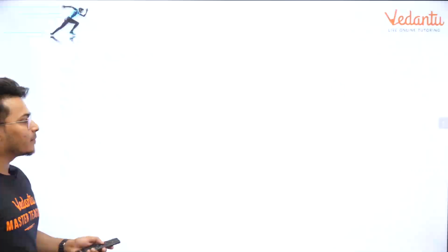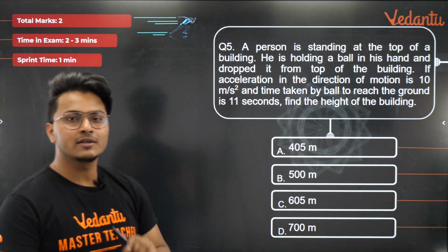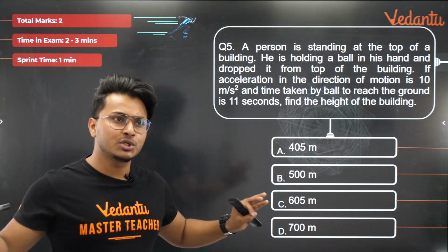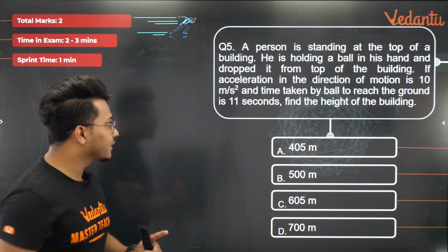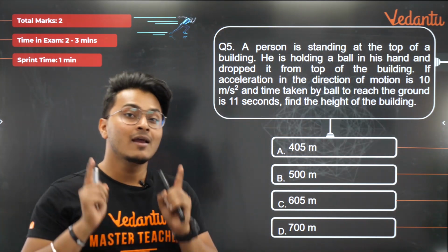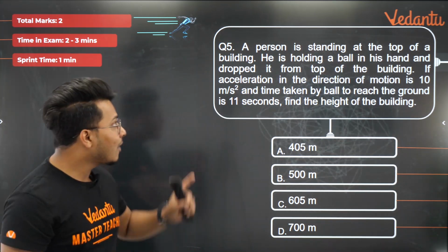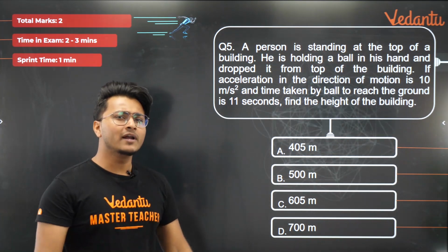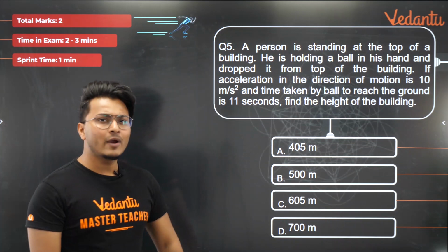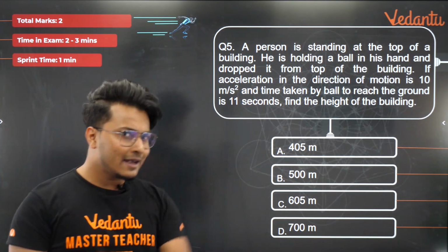Super simple question, guys. So I'm pretty sure you will be able to do the same question similar to this as the fifth question. Now बताओ इसका आंसर क्या होगा? Now again the same question, there is no difference at all. The only difference is कि यहाँ पे आपका जो time है वो 11 सेकंड हो गया. Instead of having 8 seconds or 6 seconds whatever was taken in the previous question, this time it is 11 seconds. I'm pretty sure you'll be able to do this super easily. Go ahead, guys, and I'll give you exactly 30 seconds of time to do this problem. I'm pretty sure you'll be able to do it, and let me do it with you guys.